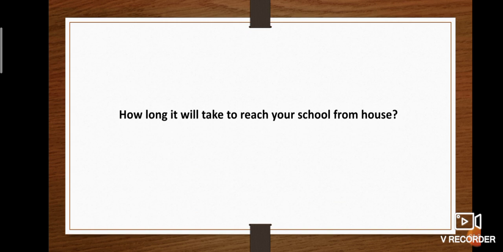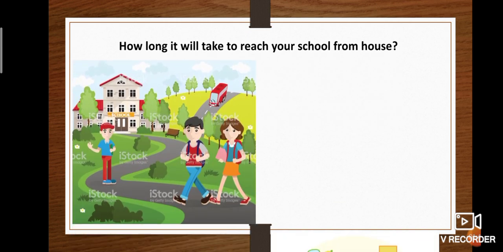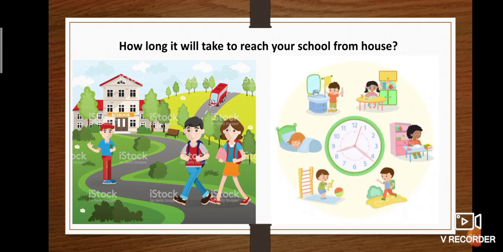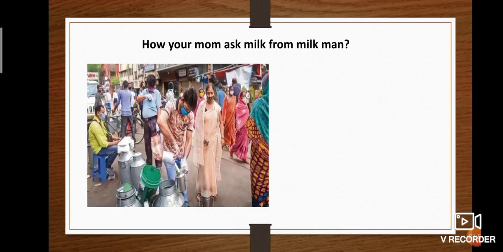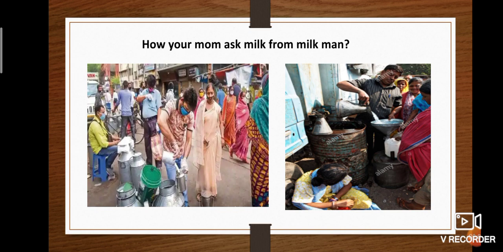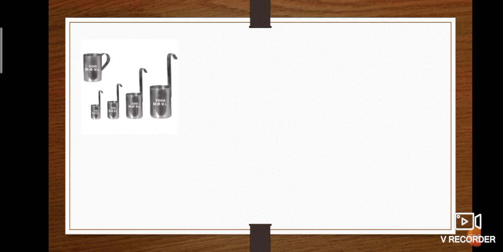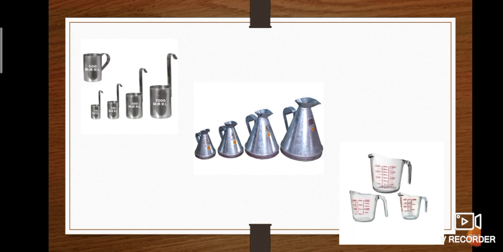How long will it take to reach your school from your house? Here we can see the watch and know the time. So we will note our day-to-day activities using a watch. How does your mom ask for milk from the milkman? Give some liter of milk, sir. So the milkman uses some measuring jar to find the volume of milk. Like this, kerosene and oils are measured by different measuring jars. Measuring jars come in different capacities. It may be 50 ml, 100 ml, 500 ml, 1000 ml, etc.